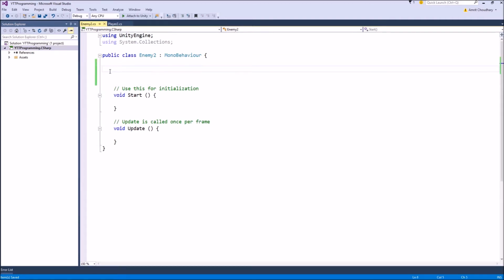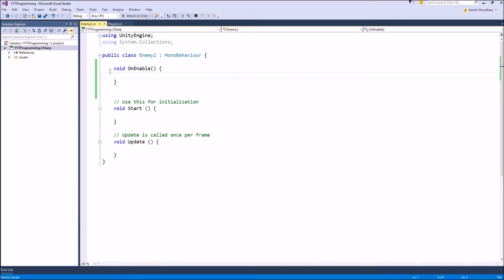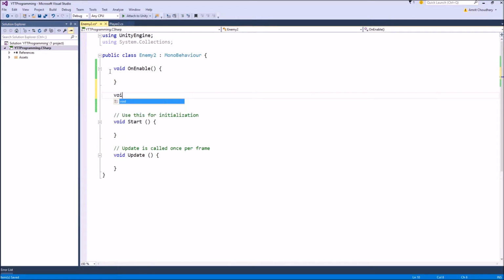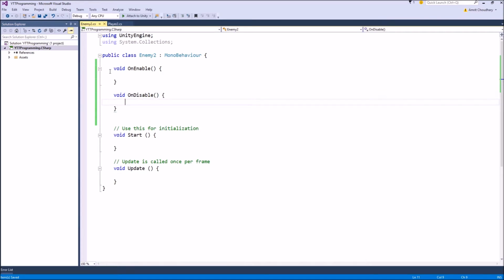And it is generally done in the void OnEnable function. This is the place where we generally subscribe to that event, and void OnDisable is the place where we generally unsubscribe from an event. The reason we use OnEnable to subscribe is because OnEnable is called before Start. So if an event is fired right in the Start function, subscribing in OnEnable ensures that we are subscribed to an event before it is actually fired.